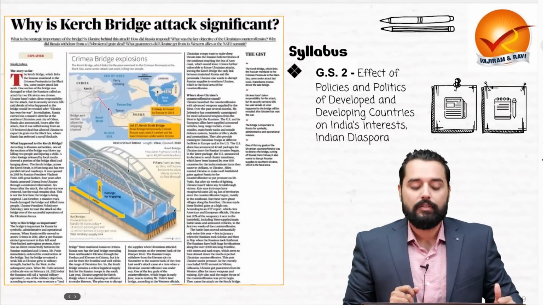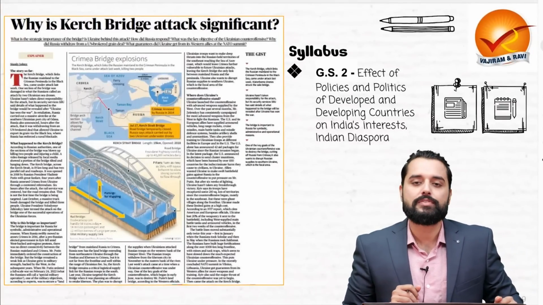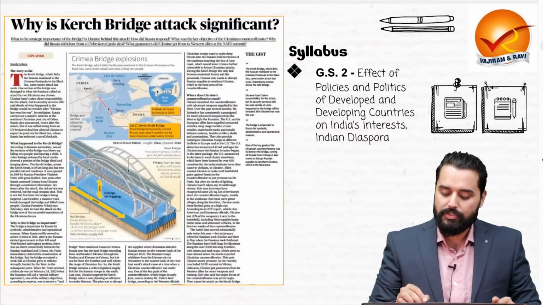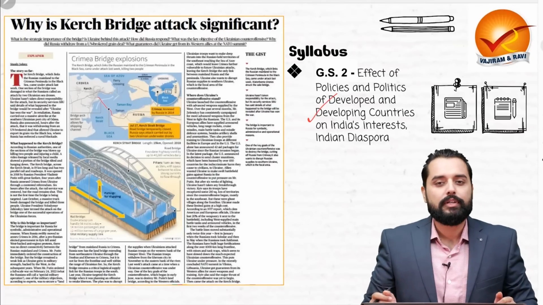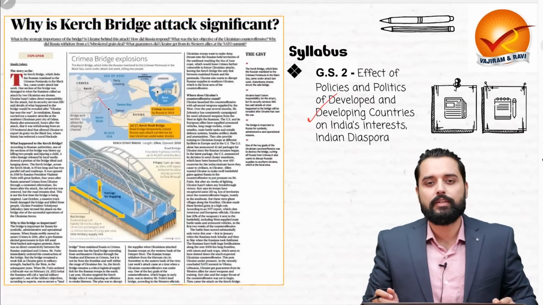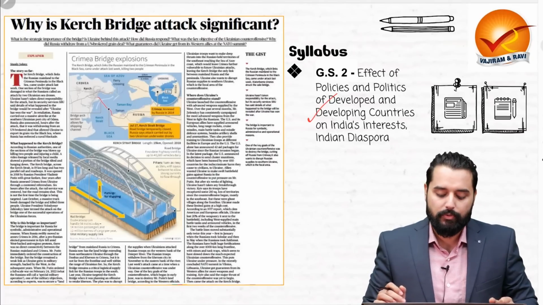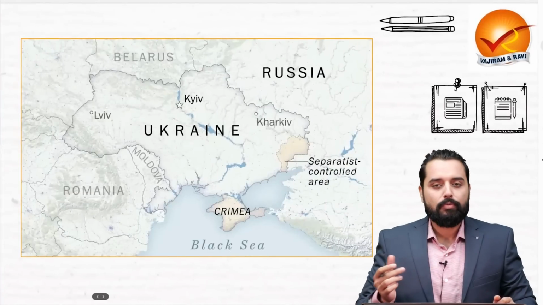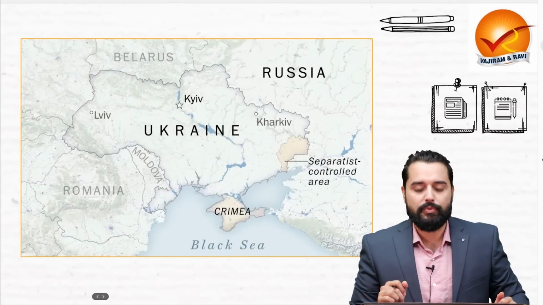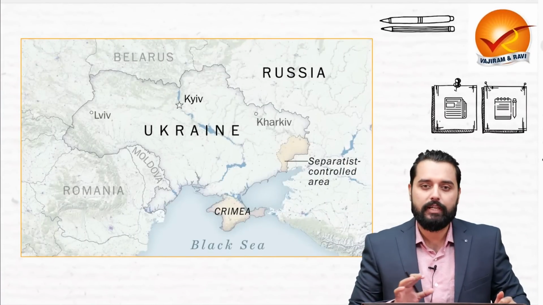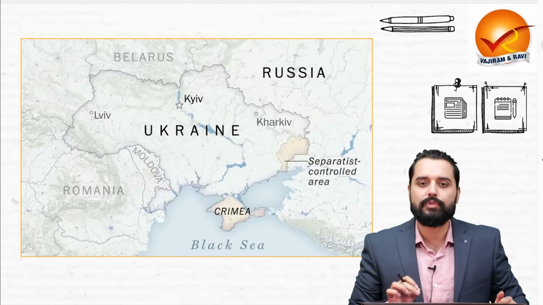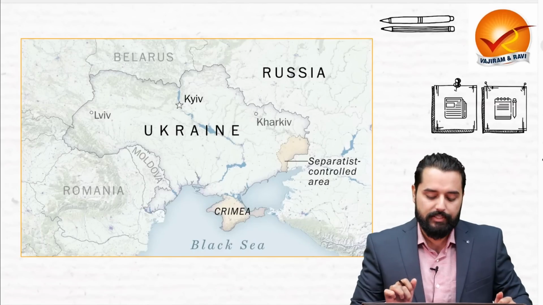Now the first one, why Kerch Bridge attack is significant. This is important in GS2 in the topic Politics and Policies of the Developing and Developed Countries and its impact on India. Before moving on with the analysis of Ukraine, let's look at the map and understand the regions of Ukraine where the action is taking place.